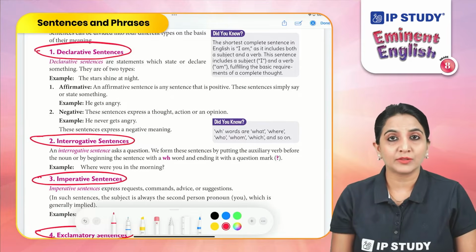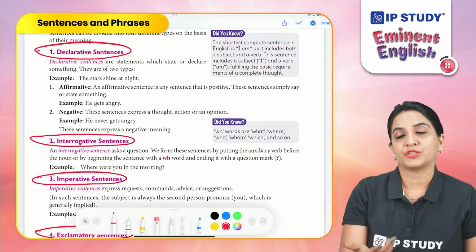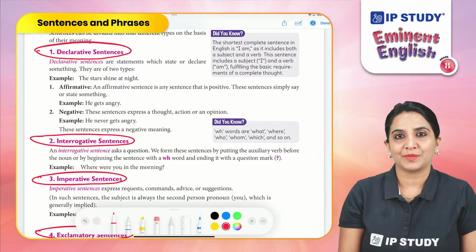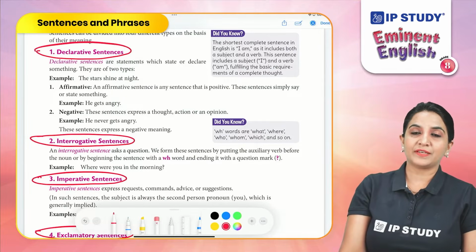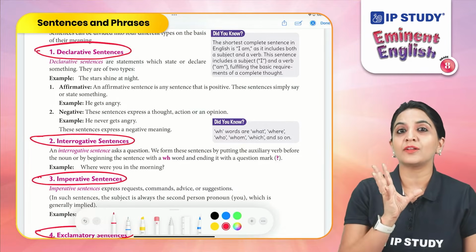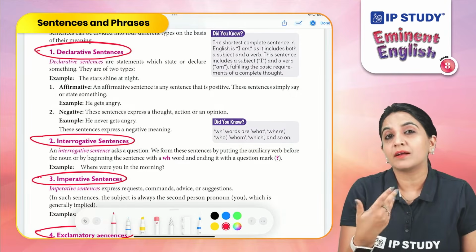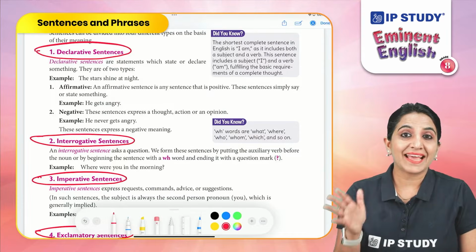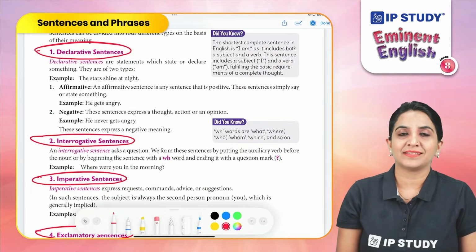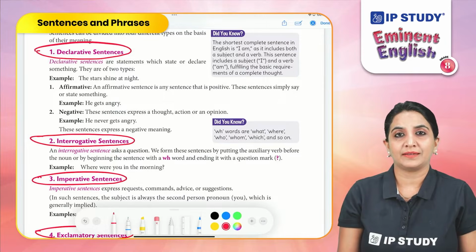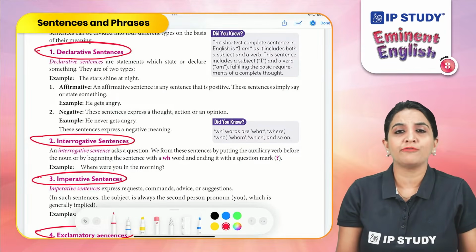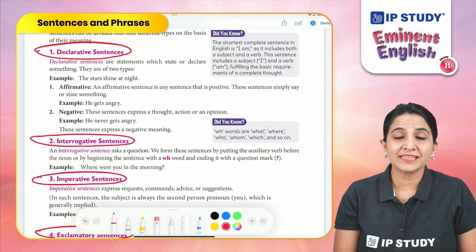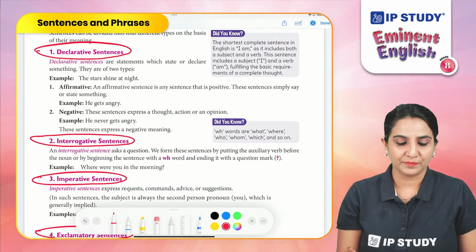Interrogative sentences are those sentences which ask questions. That means they are formed when you are asking something. Imperative sentences are those sentences which express a command, a request, or an order. Exclamatory sentences are those sentences which exclaim something. That means it declares a strong feeling or a desire for something in the sentence. Now let's study each of these kinds in detail.